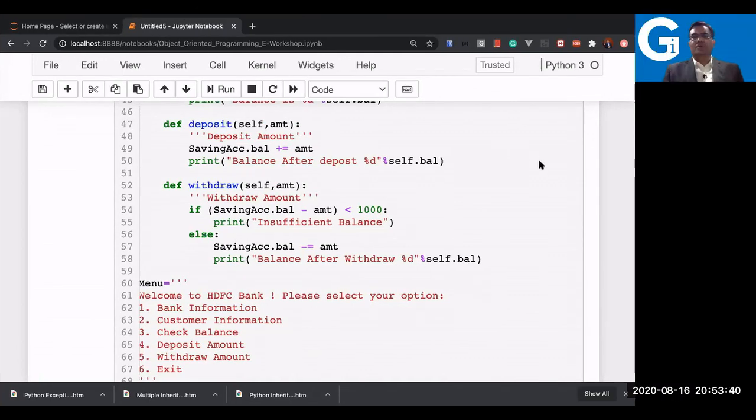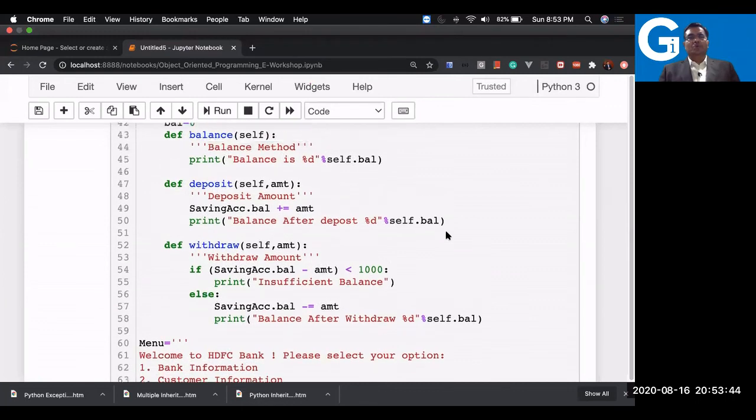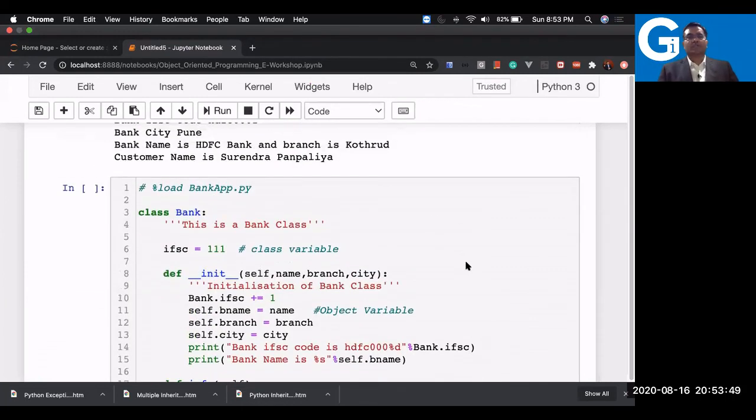I'm just showing a demo here because I am short of time. We have a few minutes left. So here I just want to show how you can do it as a complete application.